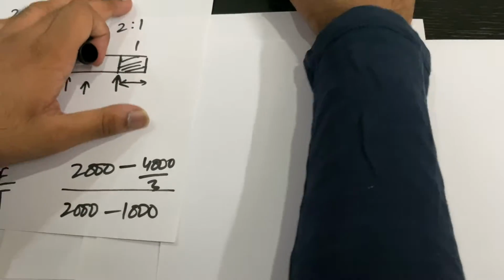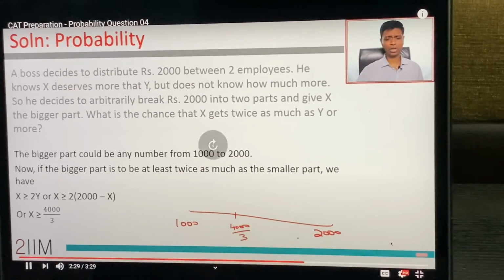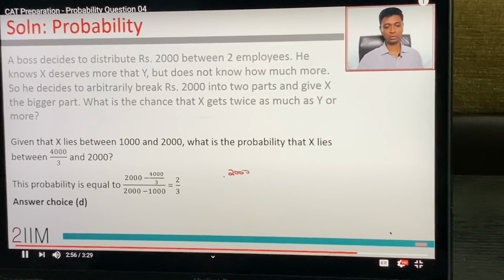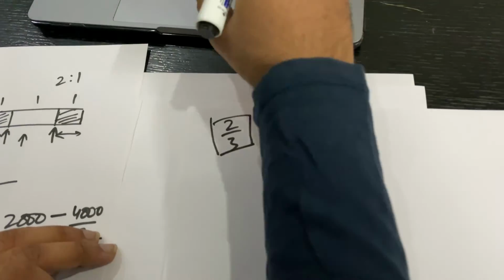When we solve this, the calculation is a slight bit tedious, right? It comes to 1000 by 3000. As you can see, Sir has got the same equation, and when you solve it, you will again get 2 by 3. So that's the answer. Now you have two methods to solve the same question.